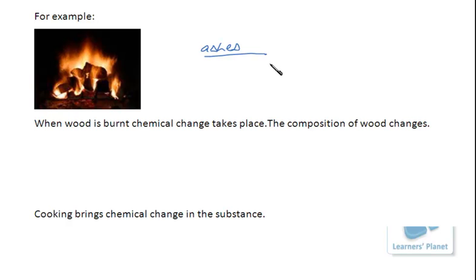So what happens when wood is burnt? Chemical changes take place. So burning of wood is a chemical change. The log of wood is burnt, and the chemical composition of the wood changes. So burning of wood is a chemical change. Now let's take up the next example.